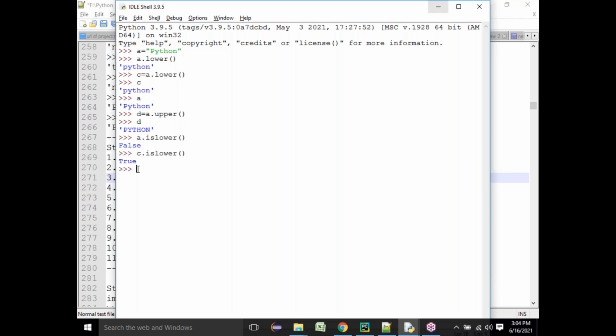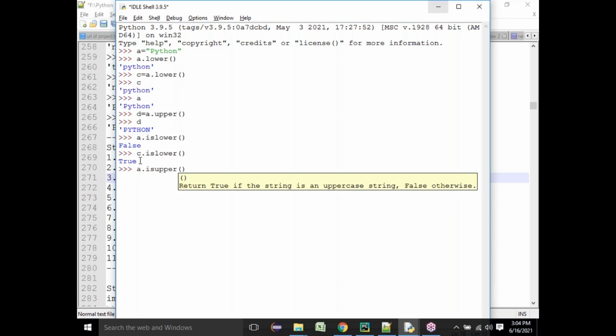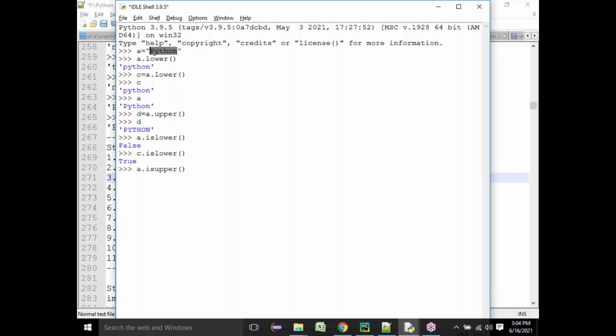Similarly, a dot is upper. Is a uppercase, whatever you have taken? One character is uppercase, but all the characters are not. When you say is upper, it checks whether all the characters are uppercase or not. So you will get false again, because not all characters of a are uppercase. But my d is uppercase. So if I say d dot is upper, I will get true. Is everyone getting this?